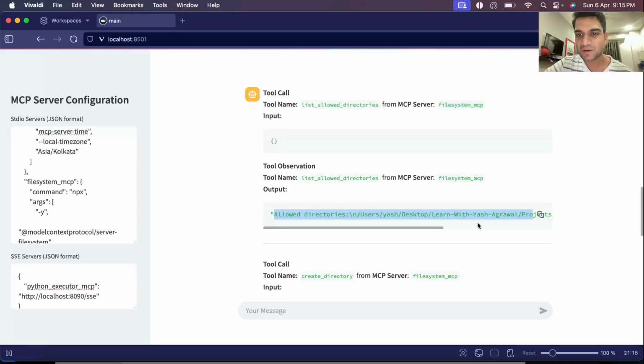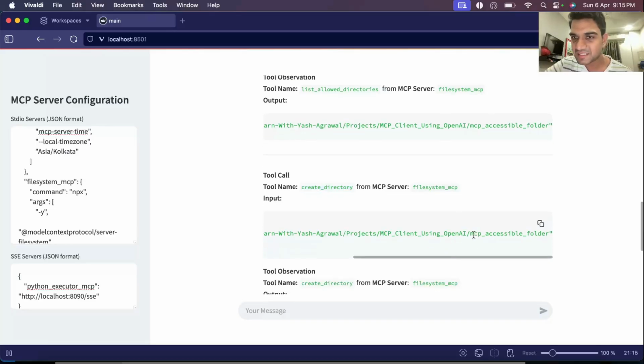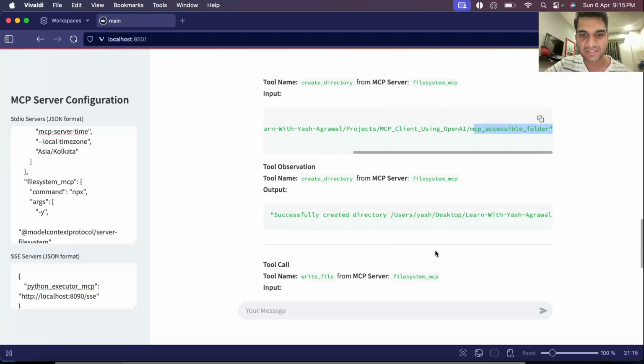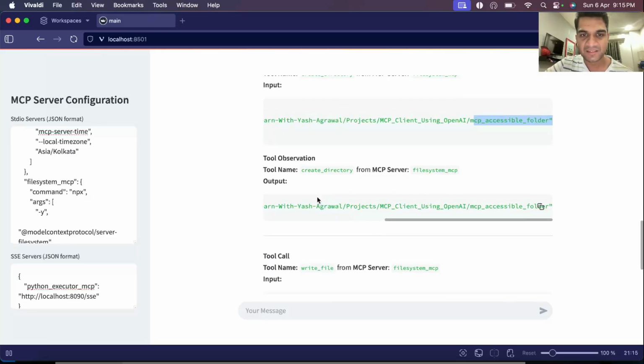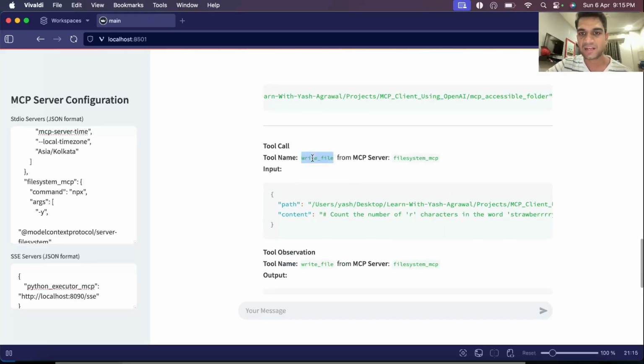And it got this allowed directory. So this is the one directory that we have given it. And now it's doing create directory. So it's creating a directory. Not sure why it did that. It's giving the exact same path this time. So it doesn't really matter. Yeah, it's returned success, and now it's using another tool called write file.